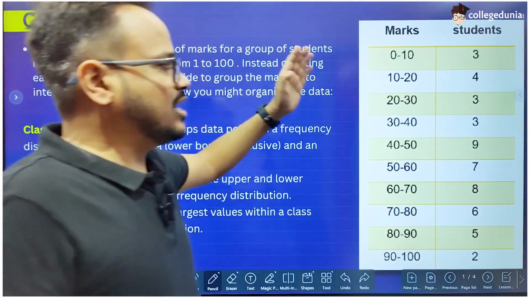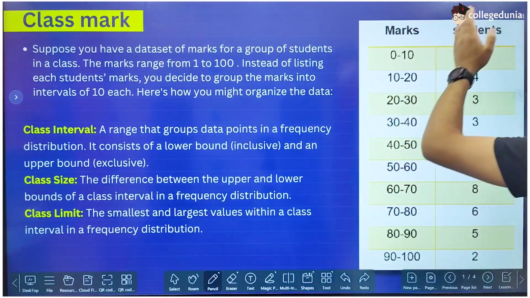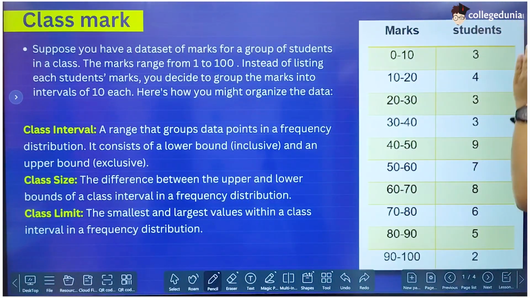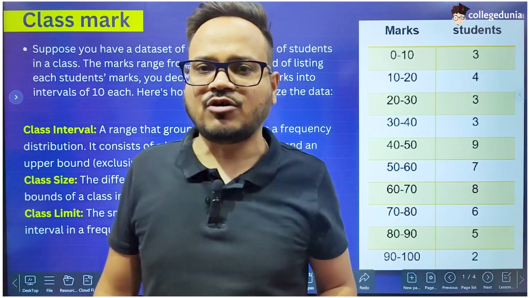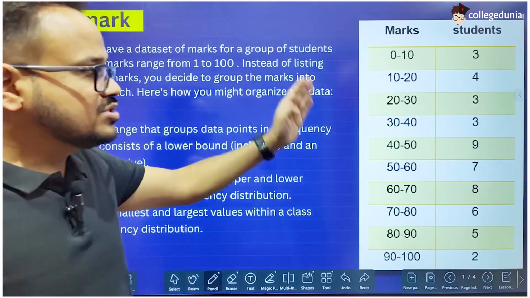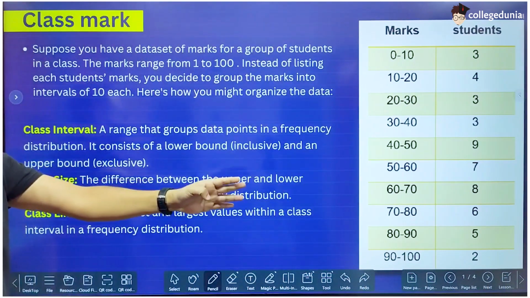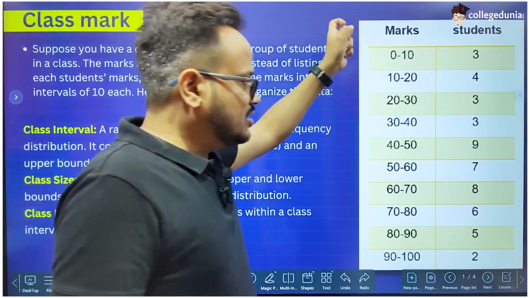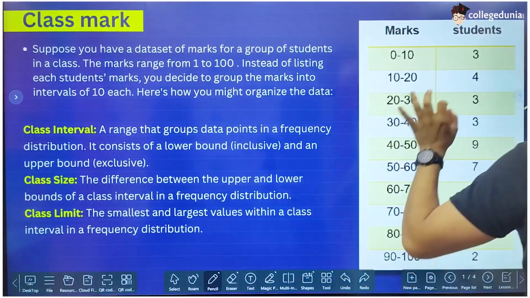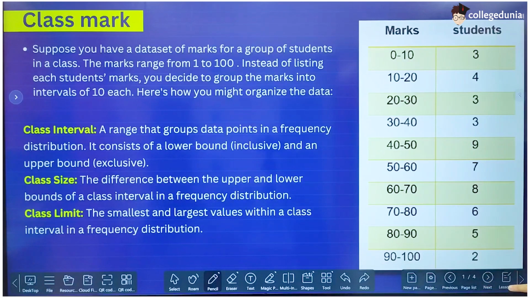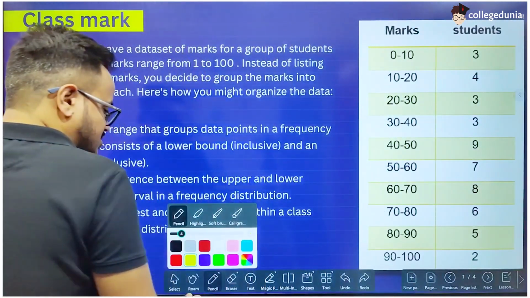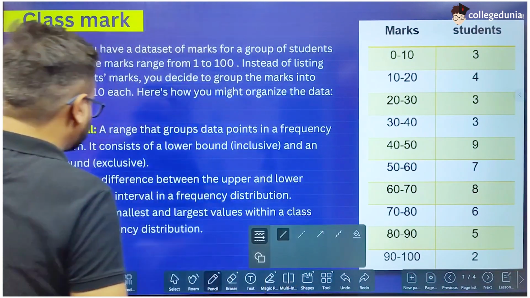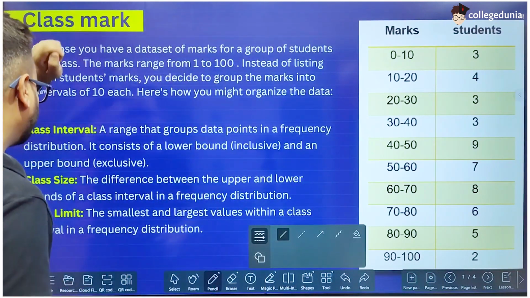If we had written the marks of each and every student separately, it would be very difficult to read that data or to extract any information out of it. So we use this grouped manner of writing the data, and this is called grouped data. With this grouped data we have a few terms. Let's first discuss those terms, only then will we be able to understand the meaning of the term class mark.